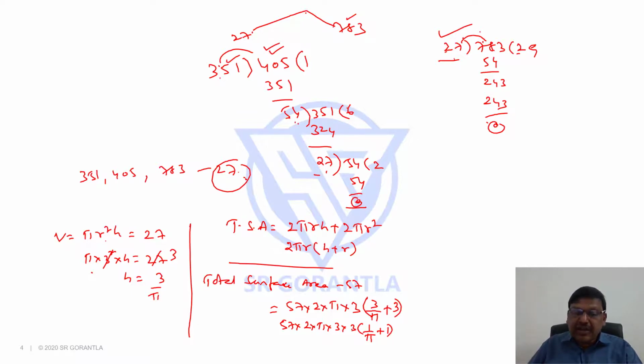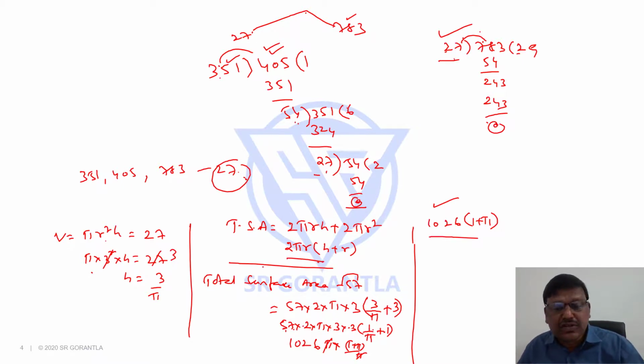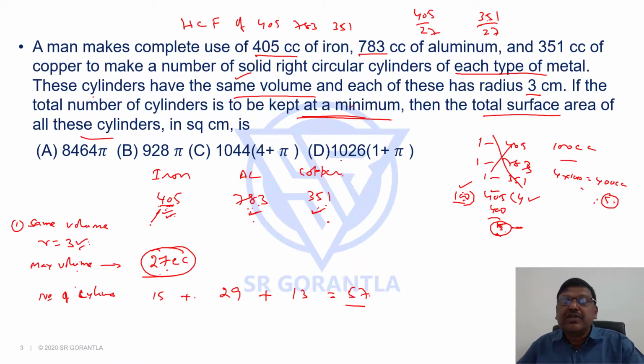If you can see here, 3 3s are 9, 9 2s are 18, 18 into 57: 18 7s are 126, 18 5s are 90 plus 12 is 102, so 1026 pi into 1 by pi plus 1, which will be 1 plus pi by pi. Pi gets cancelled. My answer is going to be 1026 into 1 plus pi. This many square centimeters will be our answer. Once you know the number of cylinders and the formula, we can always solve the question. So hence our answer should be 1026 into 1 plus pi. So the answer choice is D.